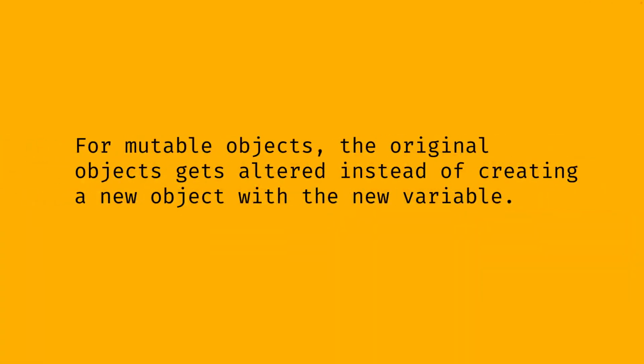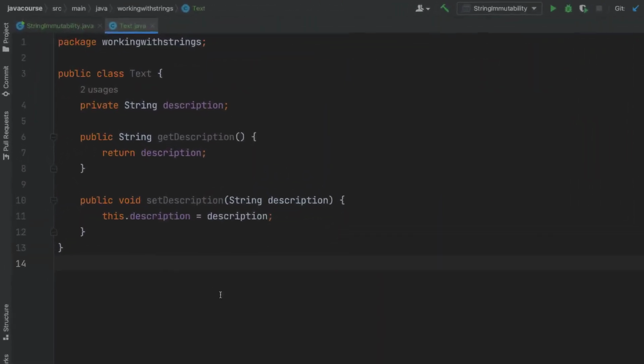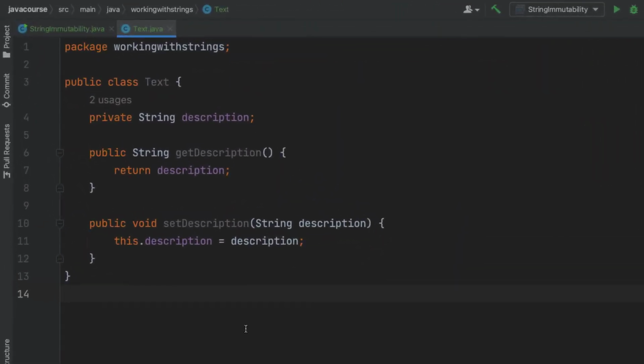Let's contrast this with a mutable object. For mutable objects, the original object gets altered instead of creating a new object with a new variable. I have created my own type here, and it's called Text. Text has a variable description of type string and is a private variable. I have created a getter and a setter to access and modify the variable description.